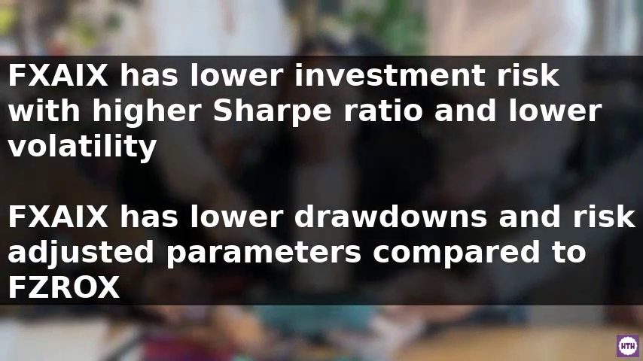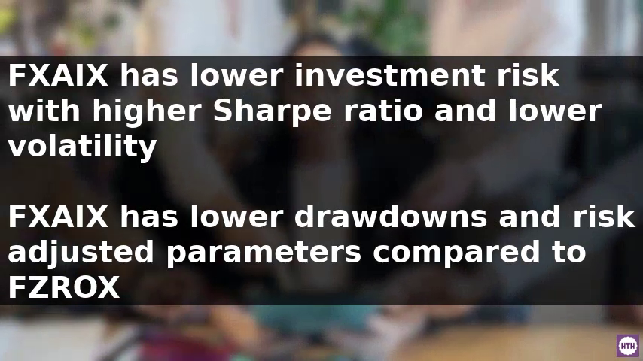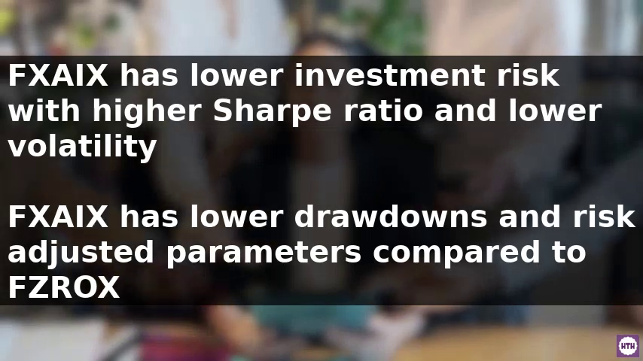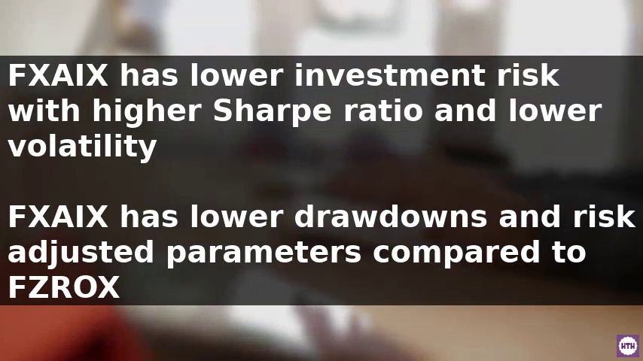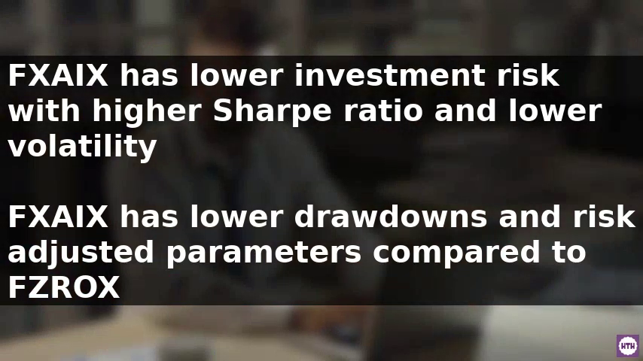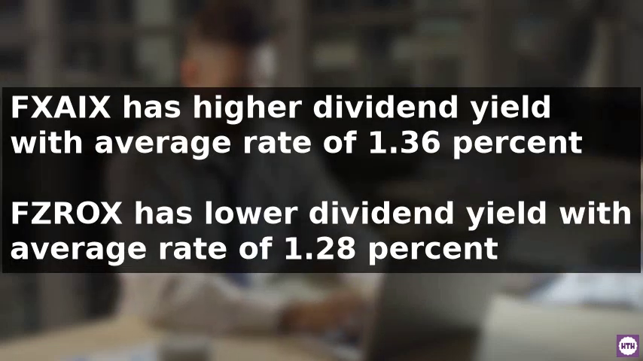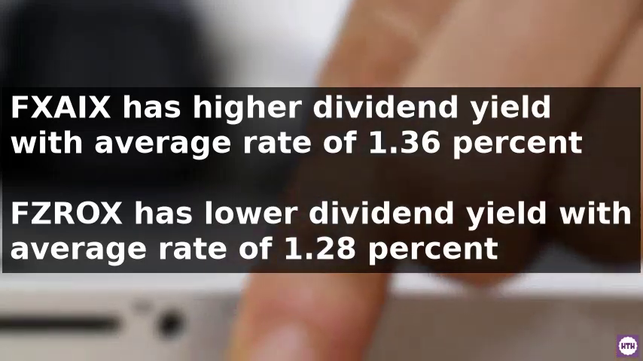However, when it comes to investment risk, FXAIX has fewer risks than FZROX. Investment risk is assessed by looking at marketplace fluctuations, volatility, and loss history, presented as drawdowns and risk-adjusted parameters such as Sharpe ratios. FXAIX has a higher Sharpe ratio, lower volatility, and lower drawdowns compared to FZROX, indicating that it has lower investment risk.